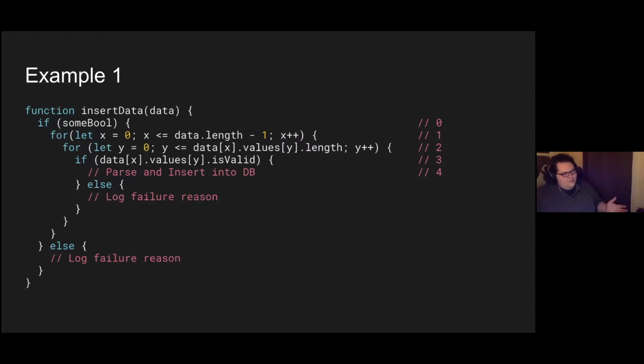And then we loop through the second, and then we check and see whether that is valid or not, and then parse it, insert it into a DB, or if for any reason we want to log a failure, we could do that in an else block. As you can see, there's 5 levels of indentation here. 0, which is free because when we declare a function or a method, it immediately has a single level of indentation. And then it goes from there.